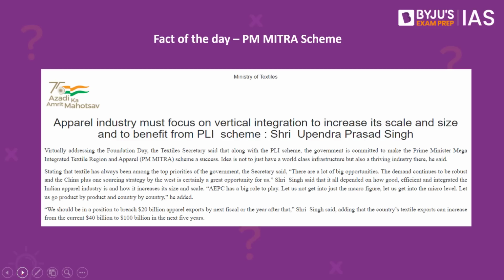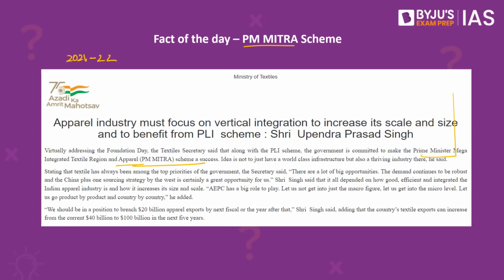Now let us take up the fact of the day for today, which is PM MITRA Scheme. We have taken up this scheme for discussion as there is a reference to this scheme in today's PIB article. See, PM MITRA stands for Prime Minister Mega Integrated Textile Regions and Apparel Parks. And this was announced as a part of the Union Budget 2021-22. See, the government came up with the idea of establishment of these mega integrated textile regions as well as apparel parks in order to boost Indian textiles at grassroots level.